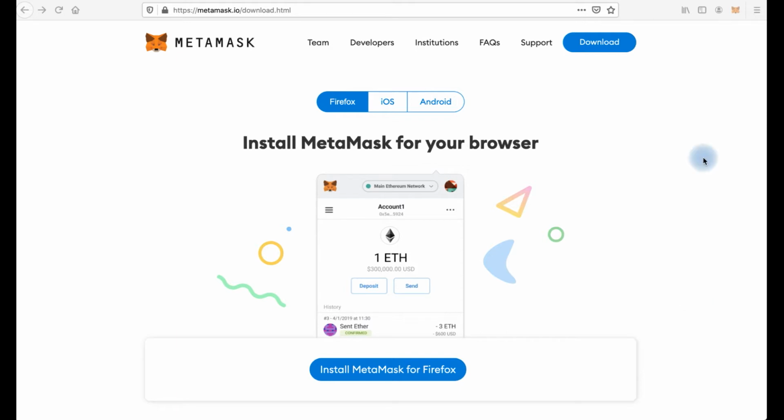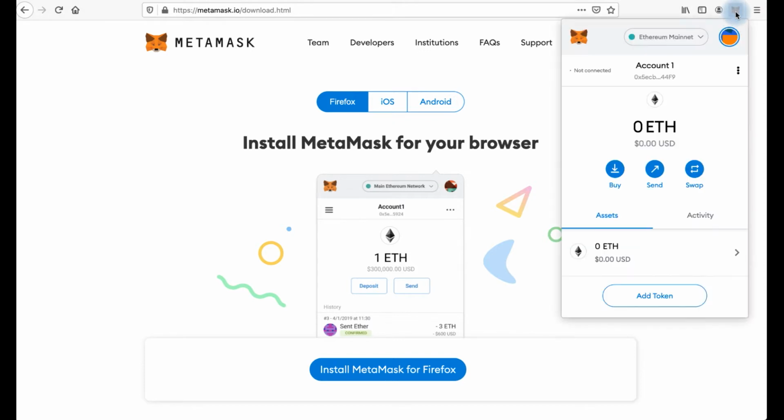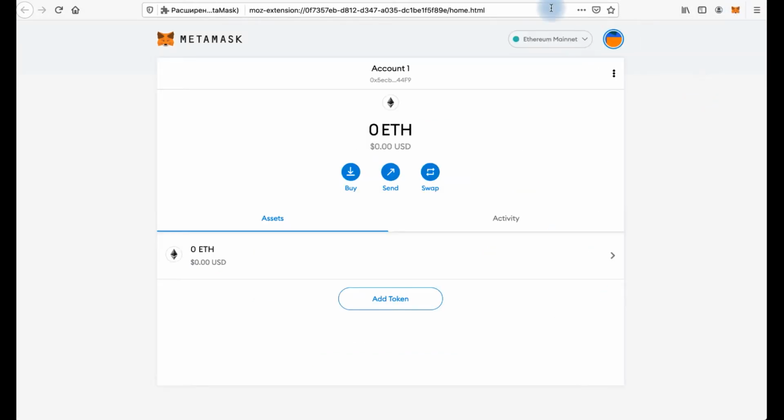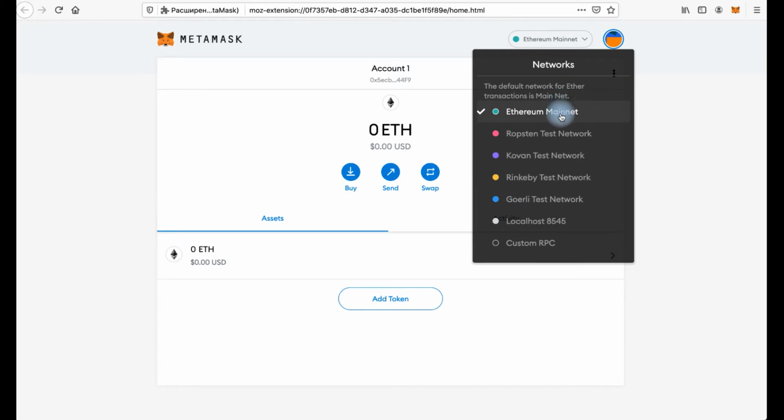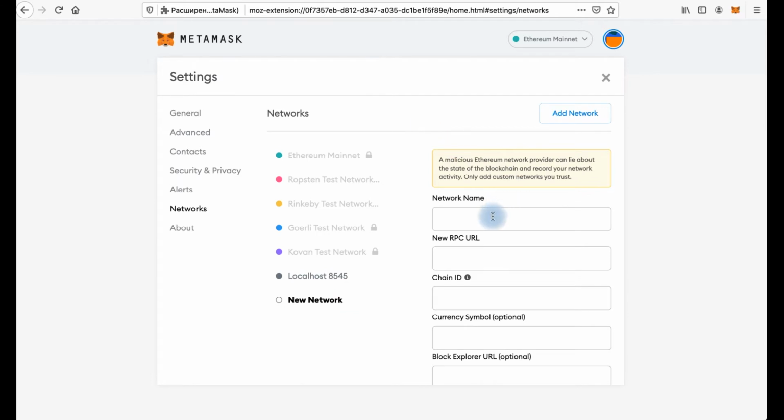First of all, we need to install Metamask. I did it already. Click on Metamask. Click here, Ethereum mainnet. Here we have different test networks and we need to choose custom RPC. And now we need to fill out this data for Binance Smart Chain.